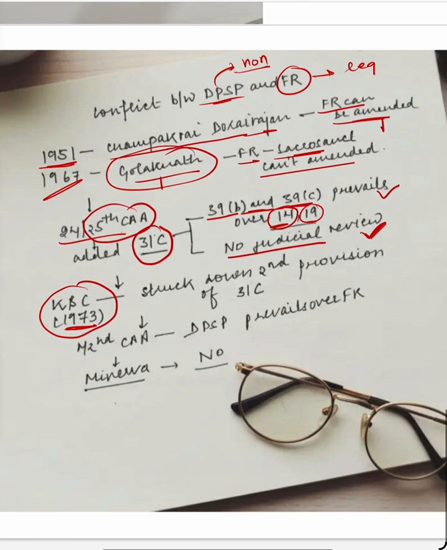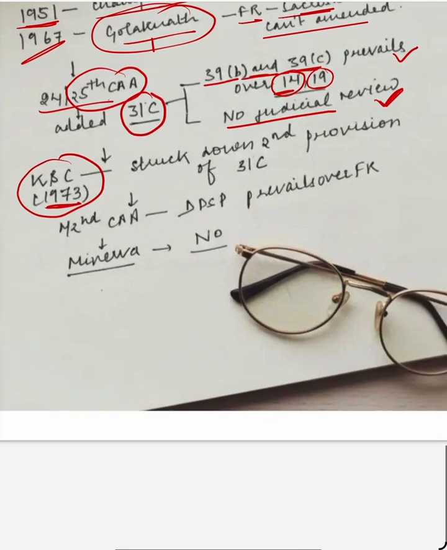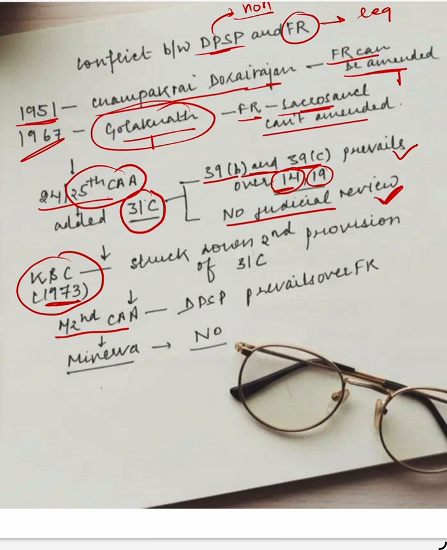So now, in response to this Kesavananda Bharati case, in the 42nd Constitutional Amendment Act, what Parliament did was completely say that all DPSP prevail over fundamental rights. So now they said that fundamental rights are under DPSP. Any law can violate fundamental rights.